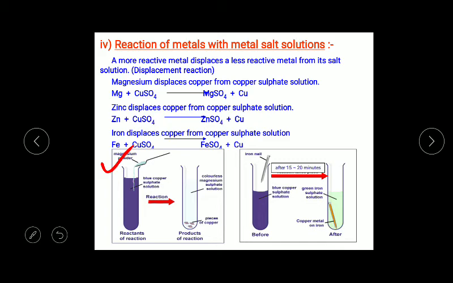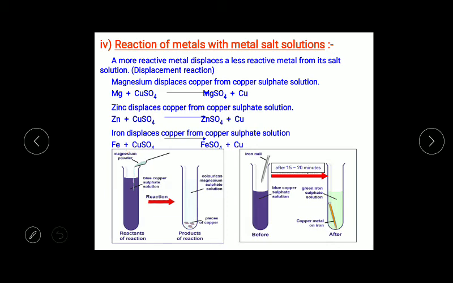In the second case, if you dip an iron nail in a copper sulfate solution, the blue color disappears and it forms a green colored solution, and brown copper will be deposited over the iron. It will form iron sulfate solution, and copper metal will be deposited over the iron nail.